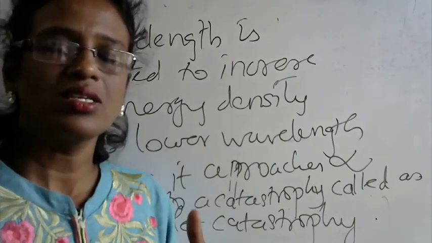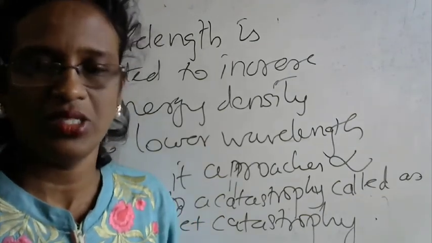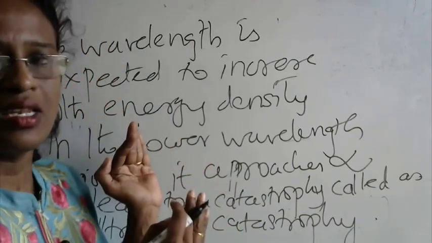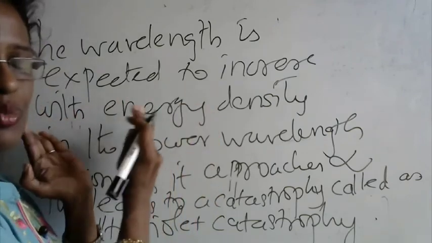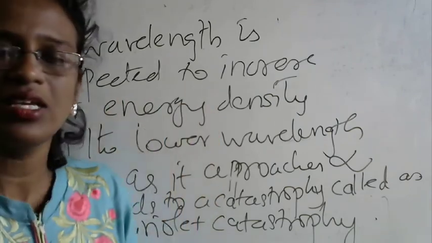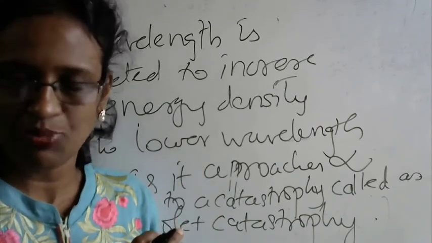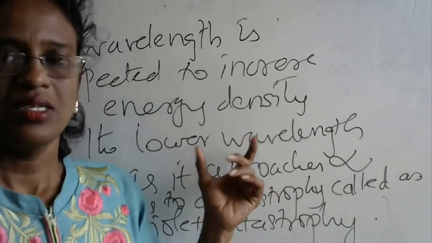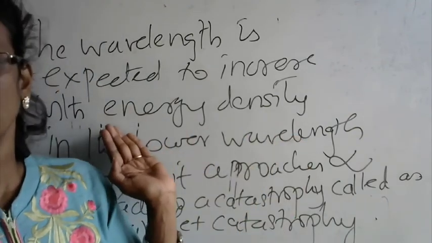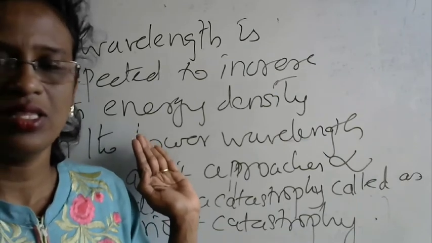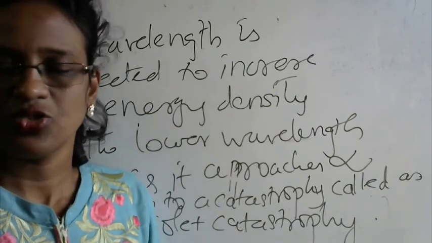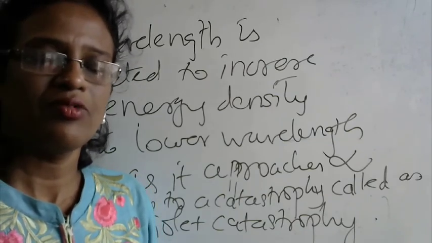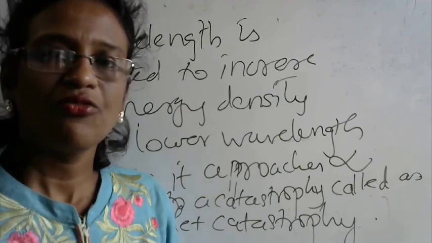So there needed to be a modification to Rayleigh and Jeans. In the energy spectrum, Wien could explain the lower wavelength region properly, and Rayleigh and Jeans could explain the higher wavelength region, but Rayleigh and Jeans could not explain the lower wavelength region. They said it would become an ultraviolet catastrophe. So these two phenomena were not well explained, and they were not able to explain the black body spectrum properly.